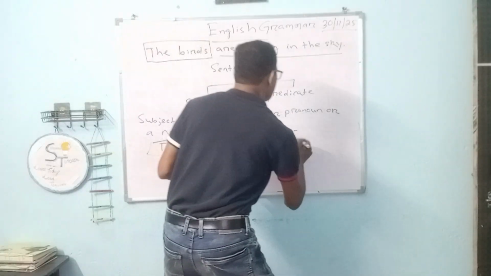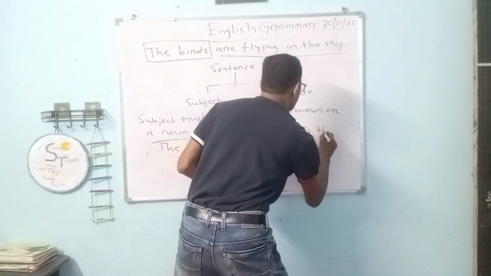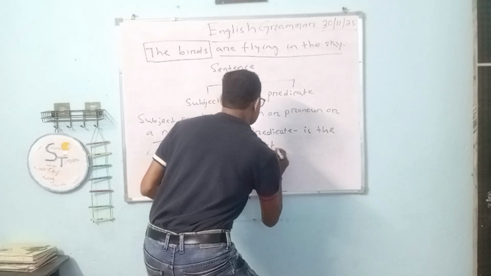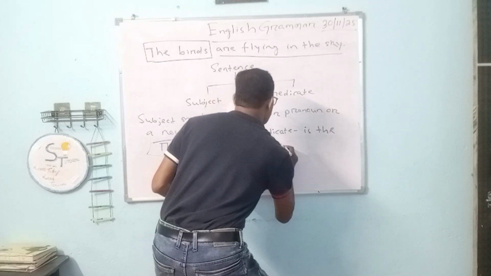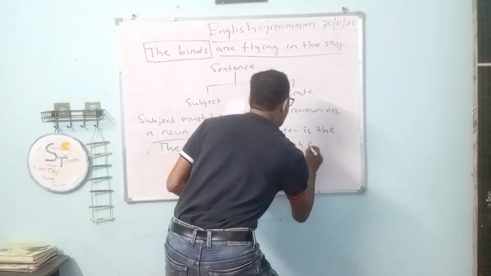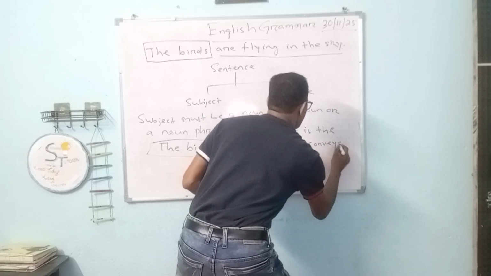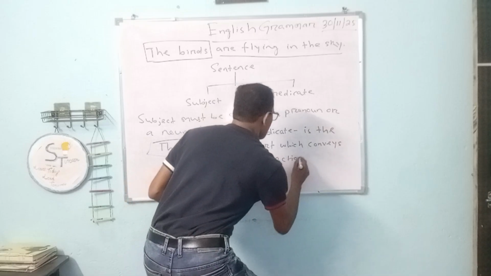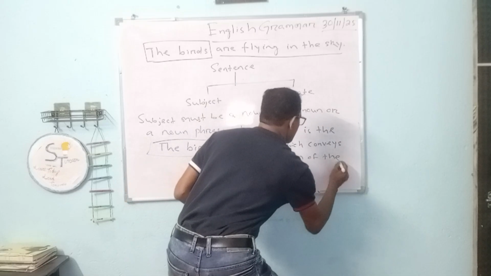Predicate is the part which conveys the action of the doer or the subject.